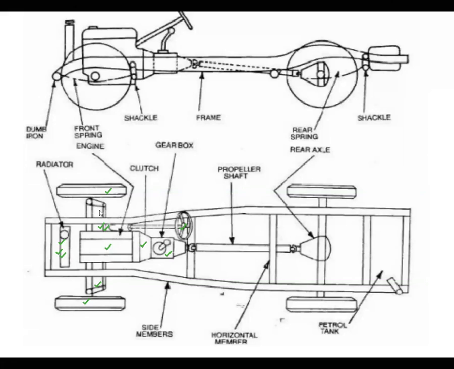There are also two concepts here. One is Ackermann steering, the second is Davis steering. That is also in our syllabus. I hope in the third unit we will study this steering mechanism, how to control it, and what the principle and logic of steering control is. How to control the vehicle using a simple principle, we can see in the third unit. By that time, just keep in mind that the steering mechanism is also there.